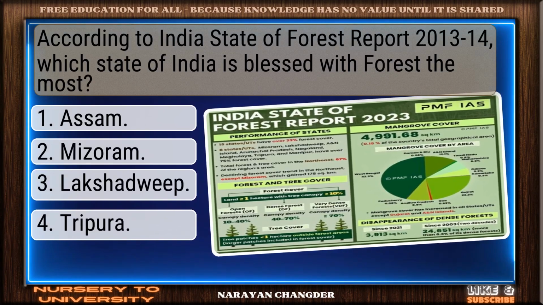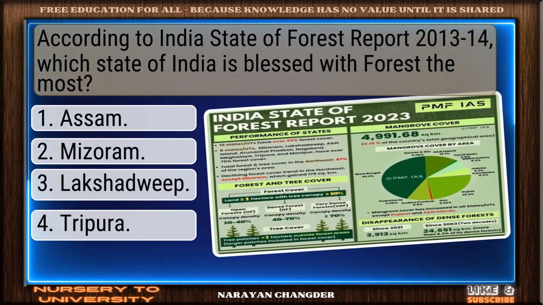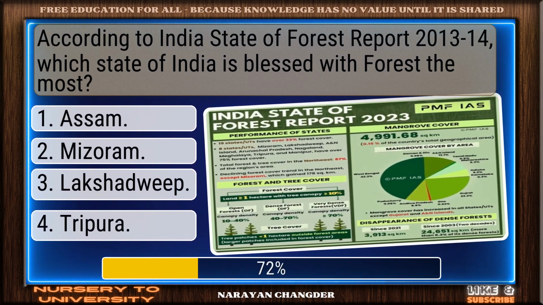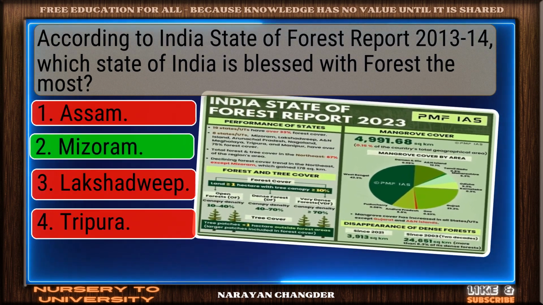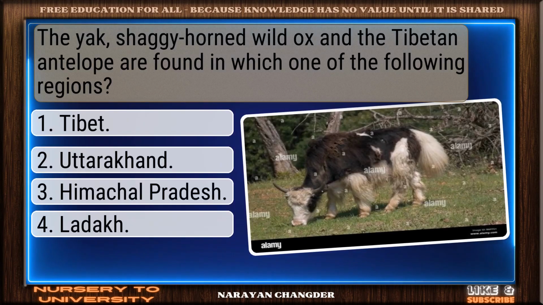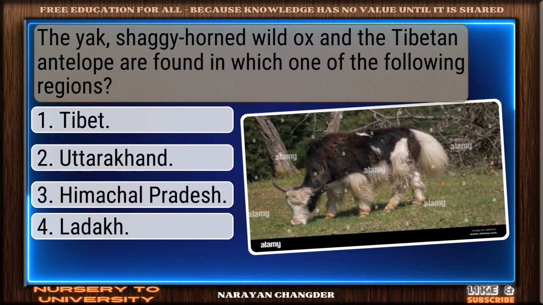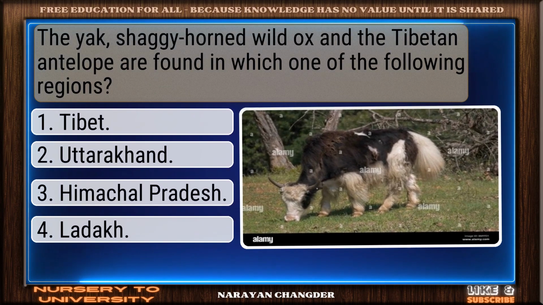Question number 30. According to India's State of Forest Report 2013-14, which state of India is blessed with forest the most? Smart move. Mizoram is an accurate answer. Question number 31. The yak, shaggy, horned wild ox, and the Tibetan antelope are found in which one of the following regions?